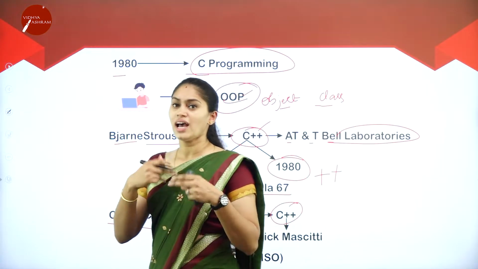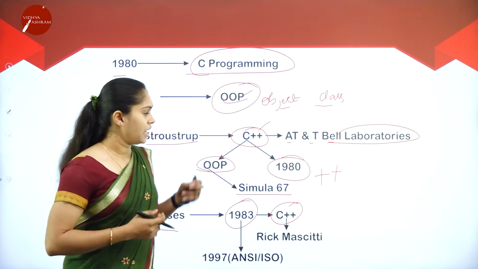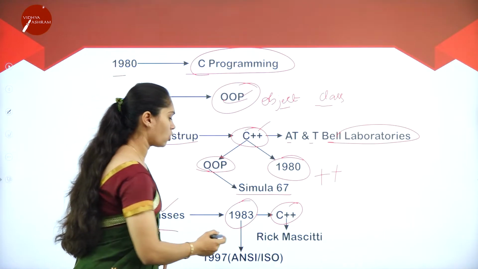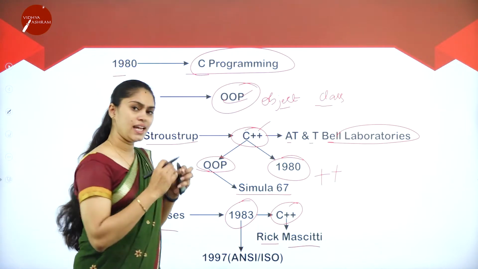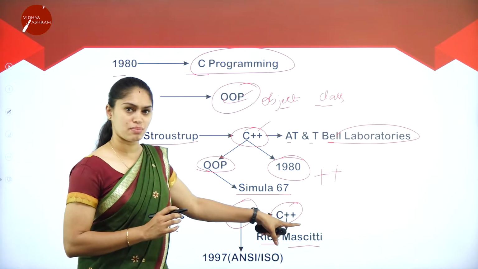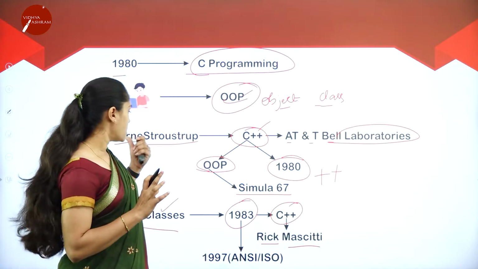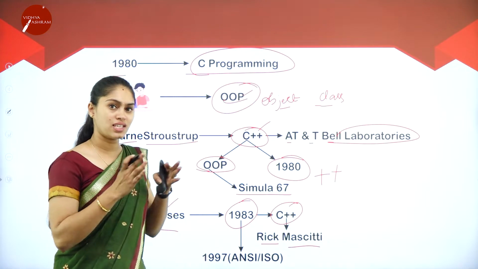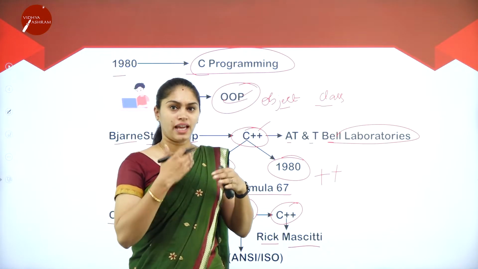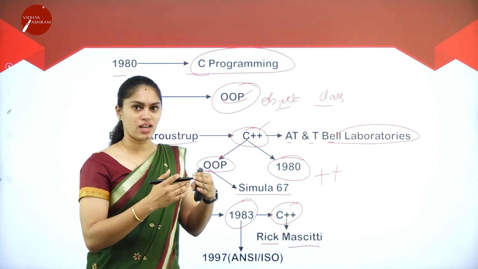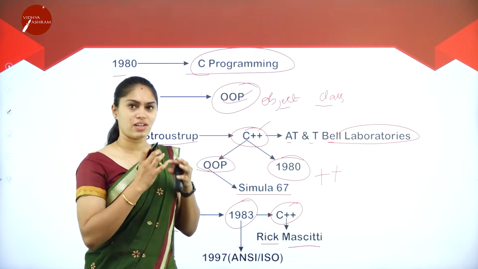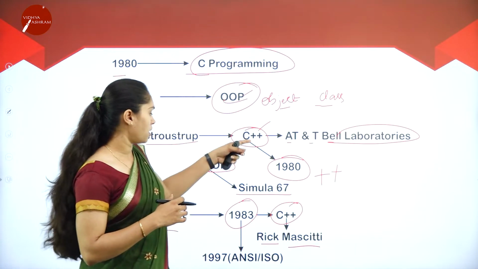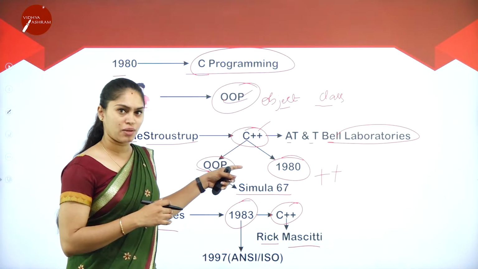Plus in the sense of what? Upgradation, or some invention on top of the previous programming language. The person called Rick Massetti coined the term C++. It was developed by Bjarne Stroustrup. But earlier, C++ was C with classes. Initially it was C, then scientists invented object-oriented programming, and later they used C++ with the object-oriented programming concept.